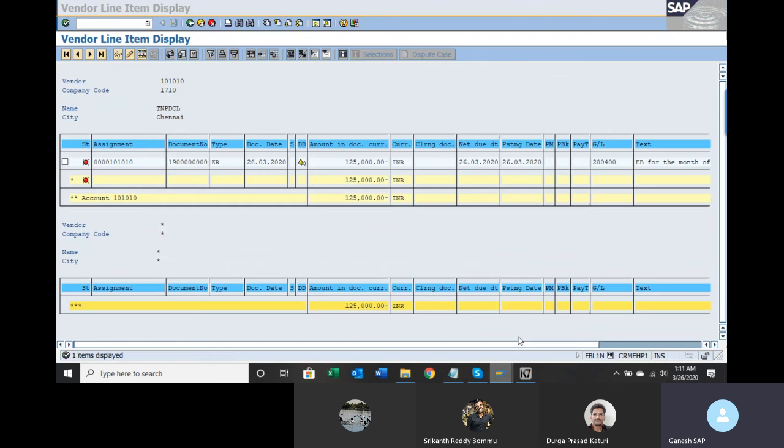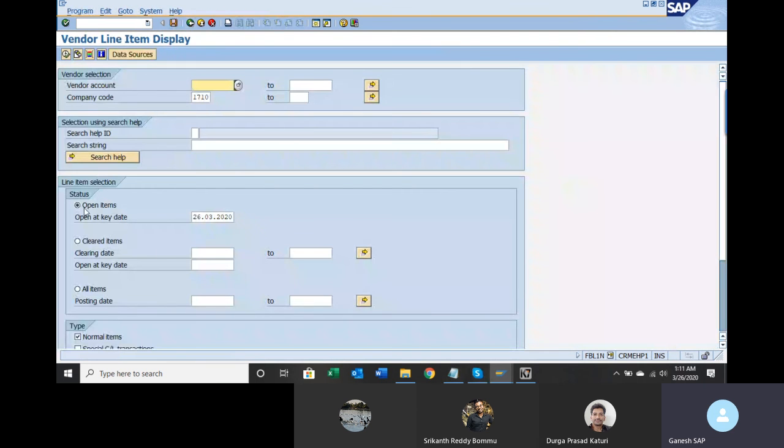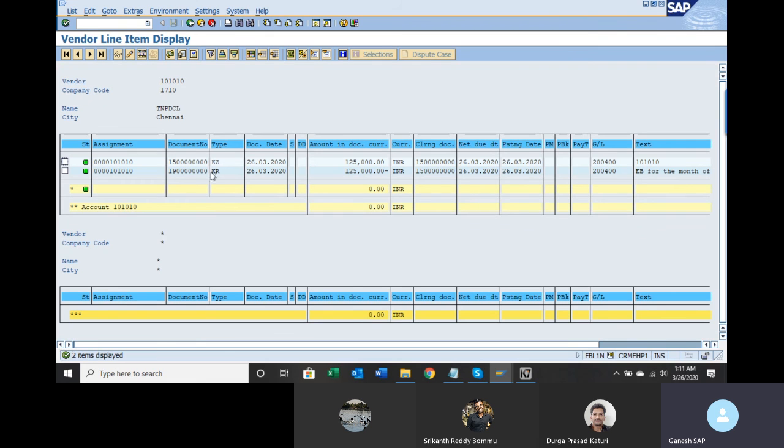Go to the line item report, go back and execute now. In the same way, nothing is there because it has been cleared now. Cleared is nothing but we made the payment. Select cleared items and you can see the KR document is an invoice document, the KZ document is a payment document. Status is cleared. The clearing document will always be your payment document number, whatever document number is generated for the payment.